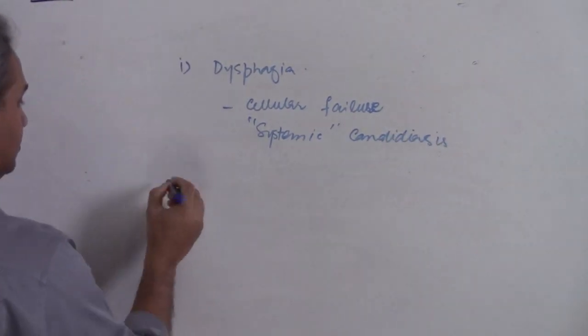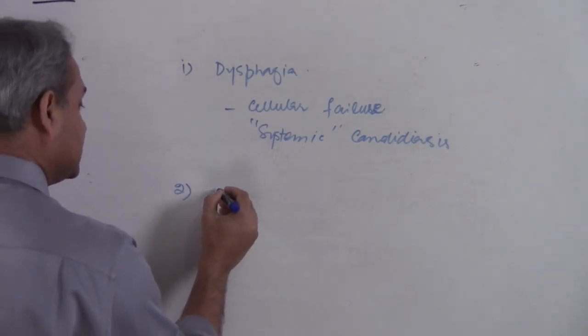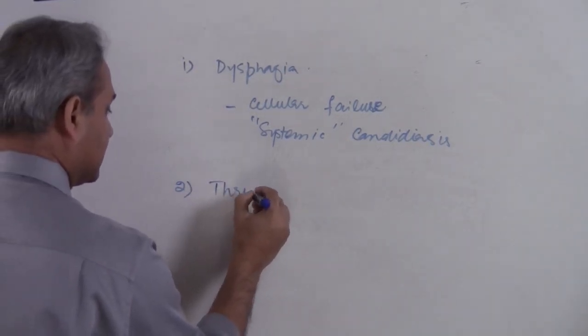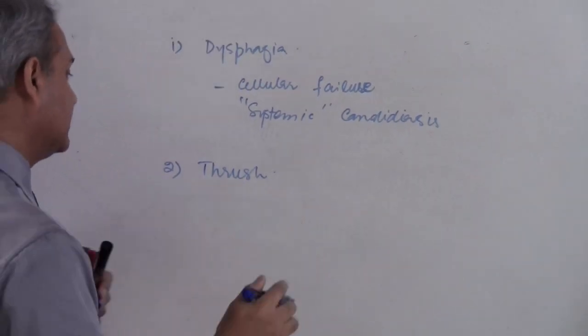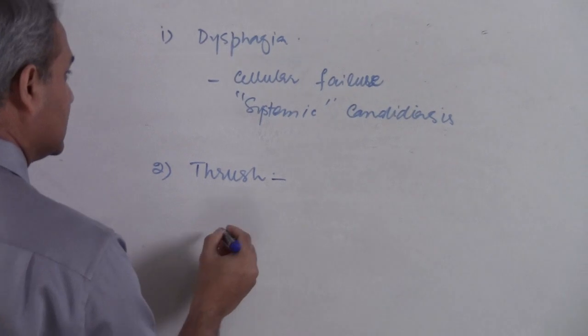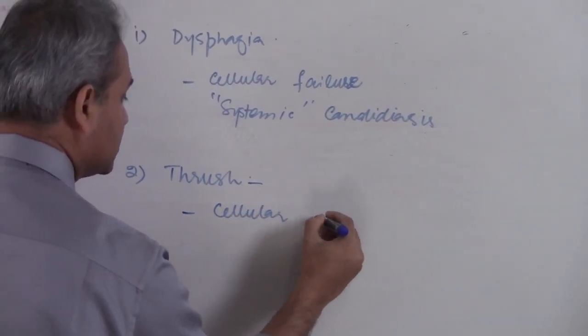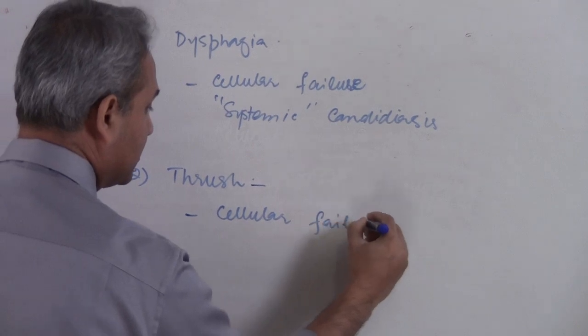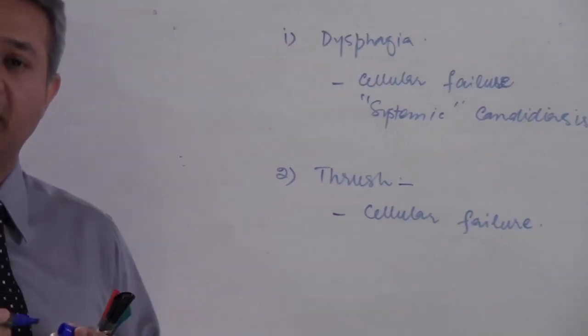The other way it could be put is that a patient comes with thrush, or vaginal candidiasis, or cutaneous candidiasis. What cellular function failure caused this? So it can be asked both ways.